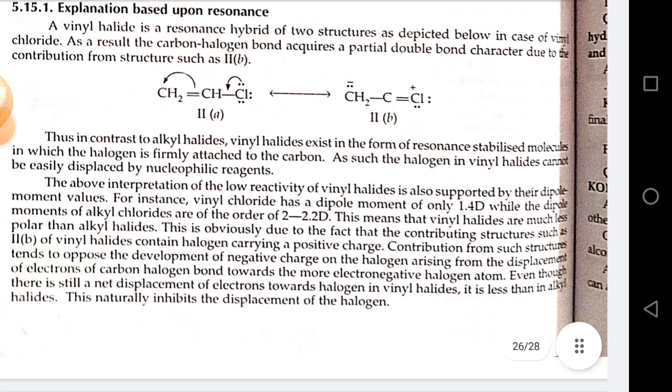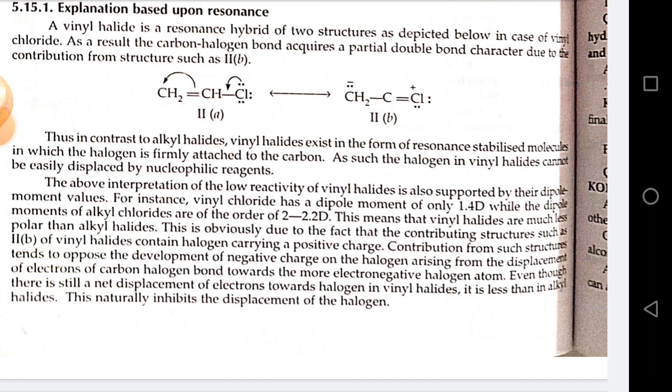The above interpretation of the low reactivity of vinyl halide is also supported by the dipole moment values. For instance, vinyl chloride has a dipole moment of only 1.4 D, while the dipole moments of alkyl chloride are of the order of 2 to 2.2 D. This means that vinyl halides are much less polar than alkyl halides.